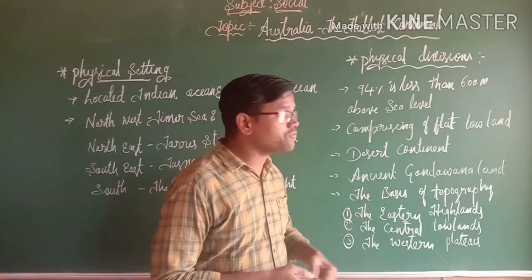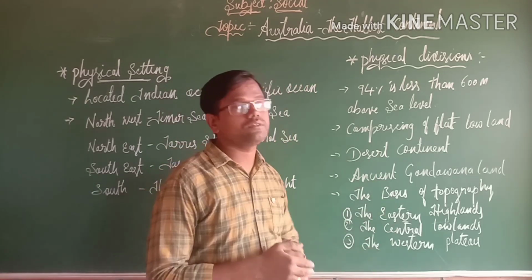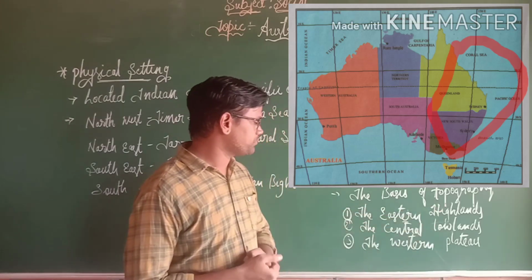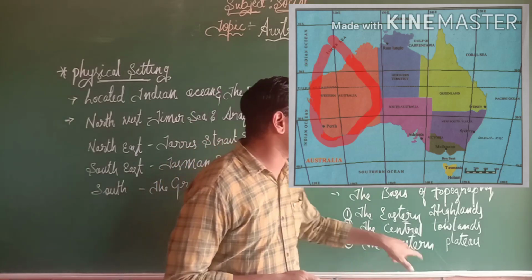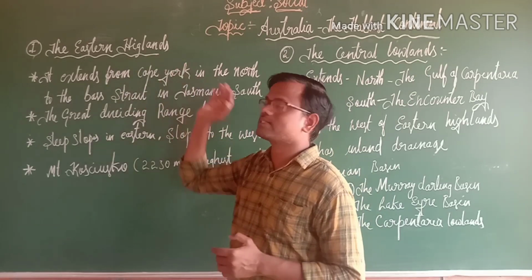On the basis of topography, we divide the physical divisions of Australia into 3 important parts. The first one, the eastern islands. The second one, the central lowland. And the third one, the western plateau. Let us discuss one by one. In that, first, the eastern islands.